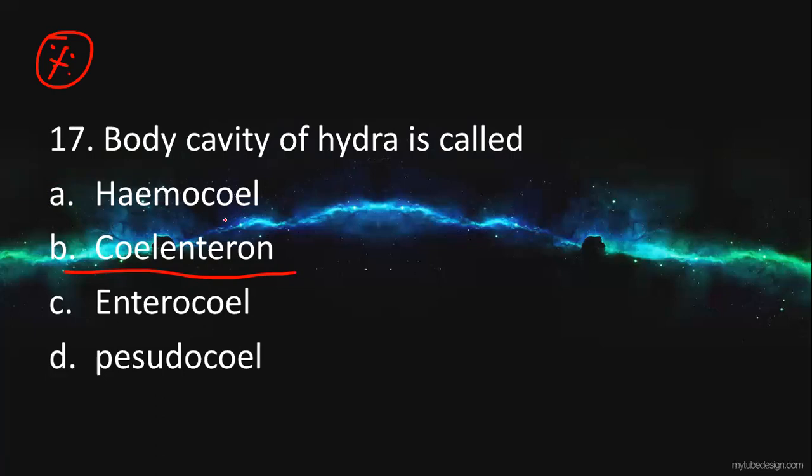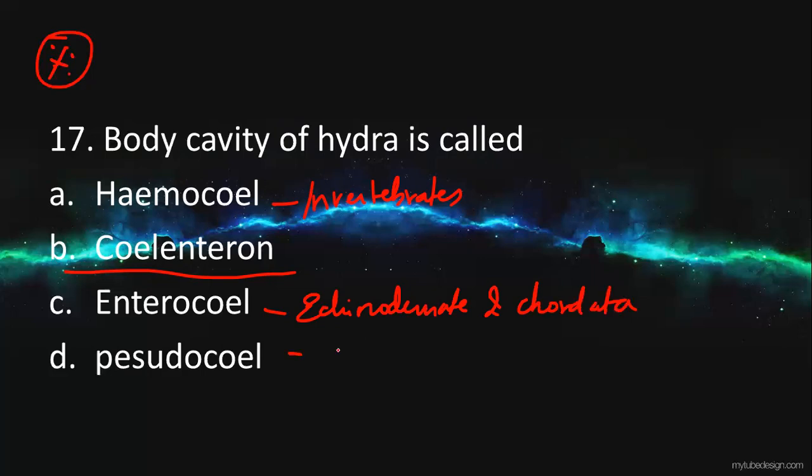So when we talk about hemocoel, what is hemocoel? Hemocoel is usually present in invertebrates and contains a circulating fluid. Enterocoel is present in echinoderms as well as in chordates. And pseudocoel, we all know, is present in only one phylum, which is Aschelminthes. So this is the answer for option question 70.